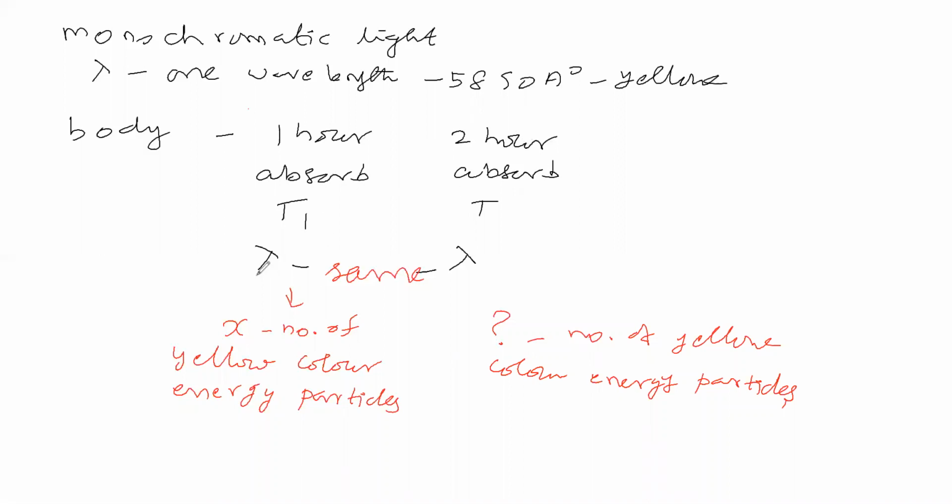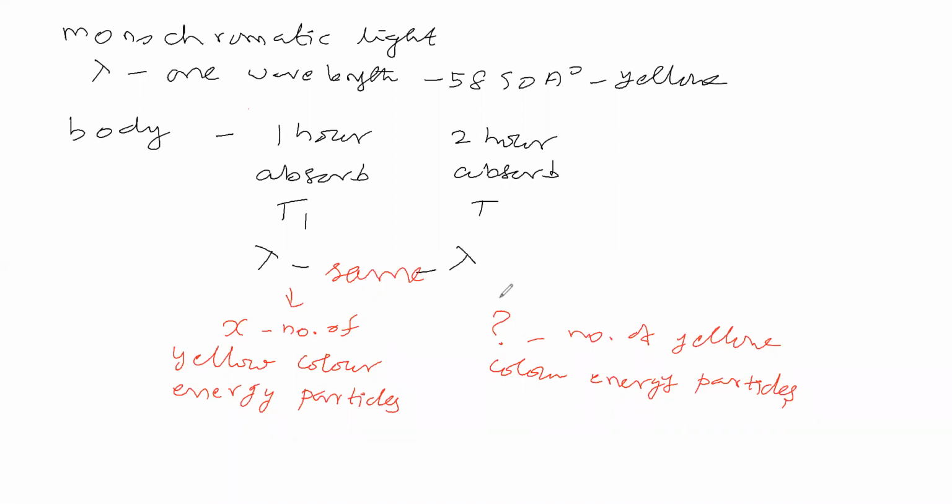Here, for 1 hour, the body absorbed x number of yellow color energy particles. What do you say: the same x, greater than x, or less than x? One student says 2x. Exactly we cannot say 2x, but some difference will be there. So you may think the number of particles absorbed is greater than x. So the number of particles absorbed is greater than x.